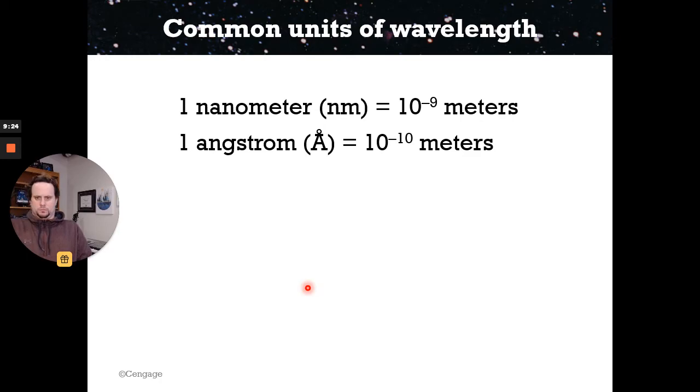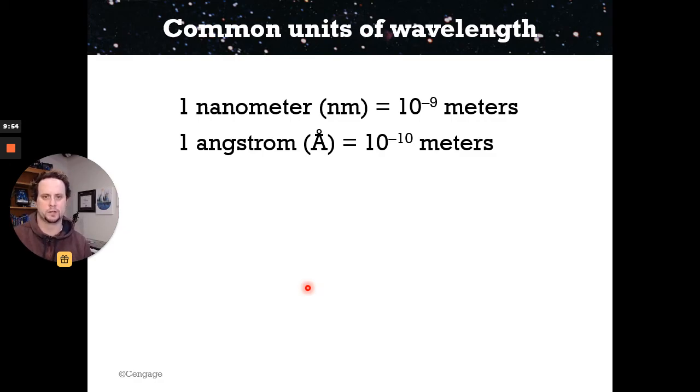Common lengths of measurement that we use in astronomy. One thing is called the nanometer. A nanometer is 10 to the negative 9th meters. That means 9 zeros and then the number in front of it. And then an angstrom, which is 10 to the negative 10th. The average wavelength of visible light is about 0.0005 millimeters. So we're on the scale of fractions of a millimeter for visible light.